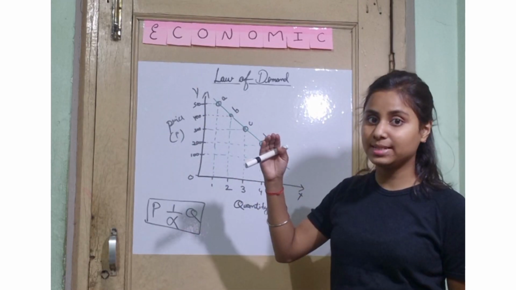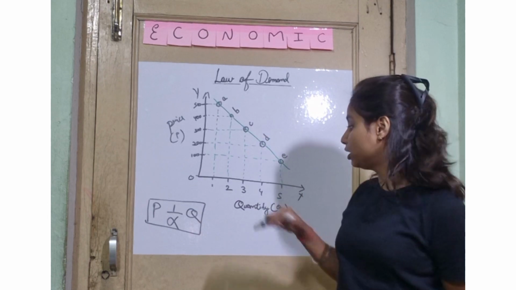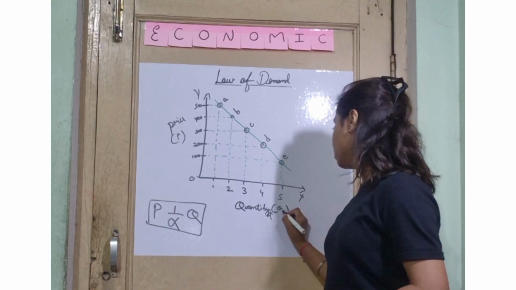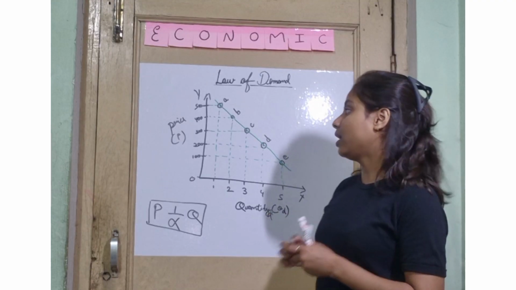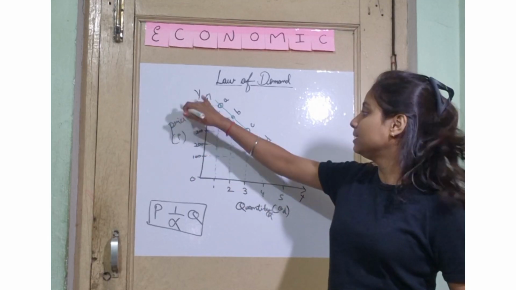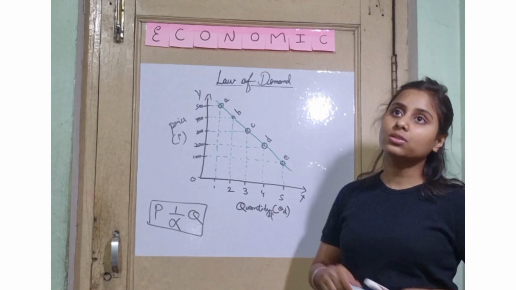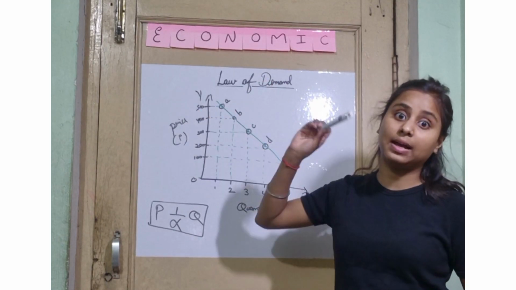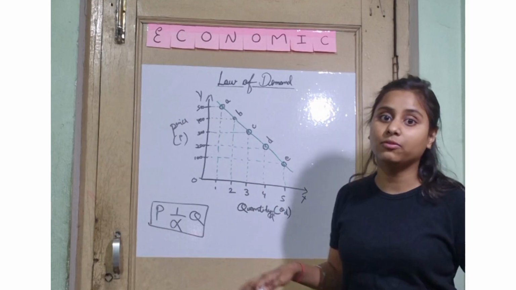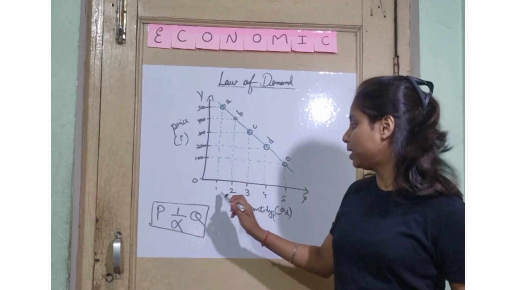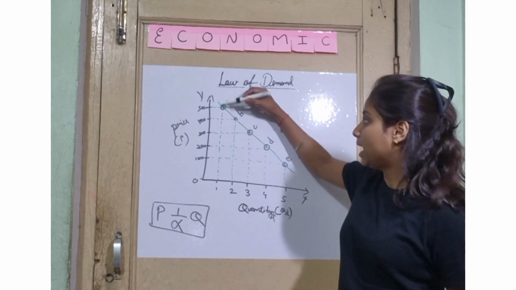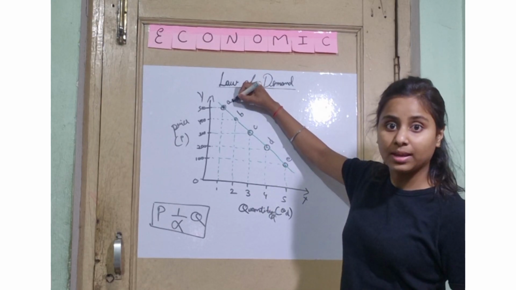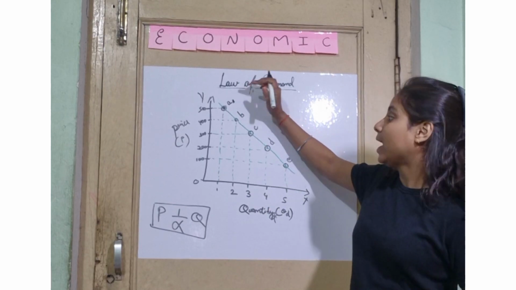So price will be changing, so it will have an effect on the quantity demanded. I have to write here D because it's quantity demanded. So you can see at the price of 500, the price is quite high, no one can afford it. So the quantity demanded is very less, it is at 1, and it is meeting at point A.